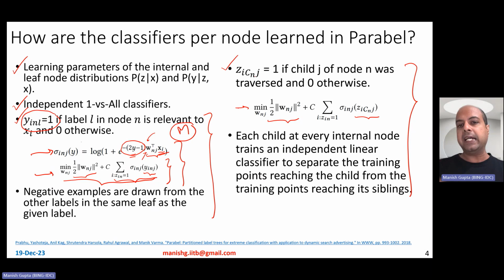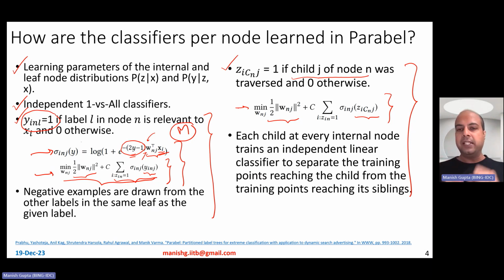Now here, this Z_ICNJ is equal to 1 if child j of node n was traversed, and otherwise you set it to 0. Essentially, for node n, there are several children. When k equals 2, there are only 2 children, but otherwise there are several. And Z_ICNJ will be set to 1 only if child j of node n was traversed, else it is set to 0. In some ways, an independent linear classifier is trained at every child to separate the training points reaching that child from training points which are its siblings.